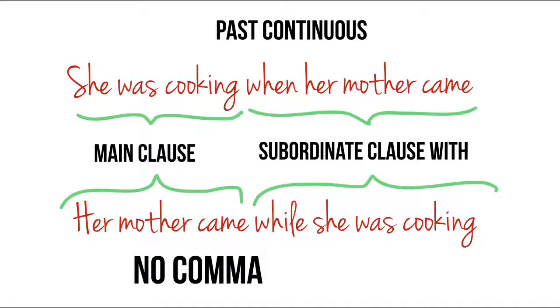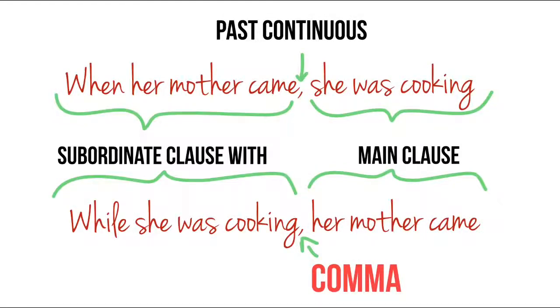When a complex sentence starts with the main clause, we don't use a comma. She was cooking when her mother came. Her mother came while she was cooking. But when the subordinate clause goes first, we use a comma. For example, when her mother came, comma, she was cooking. While she was cooking, comma, her mother came.